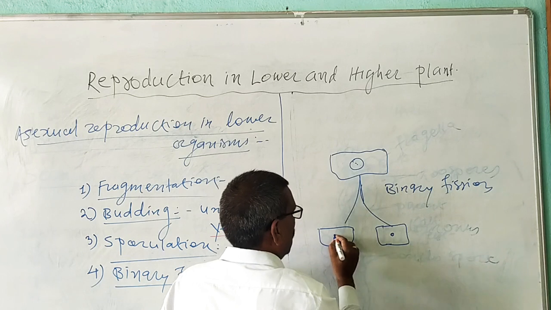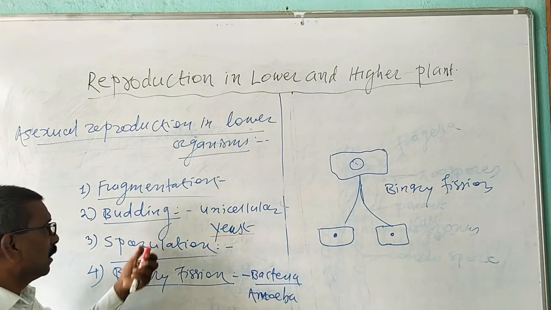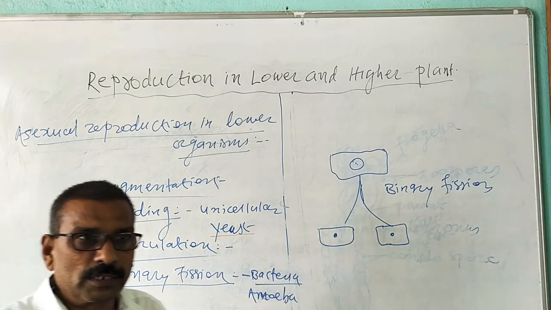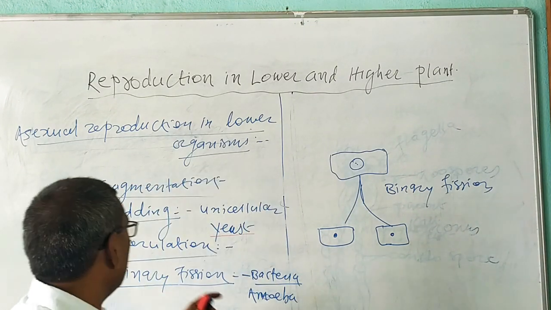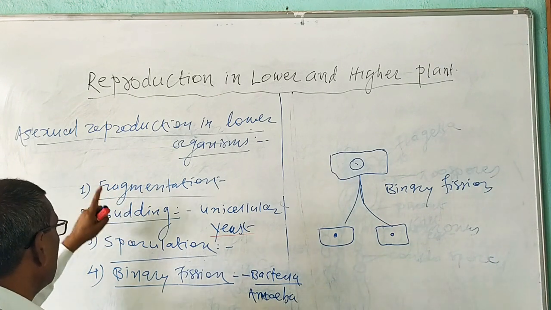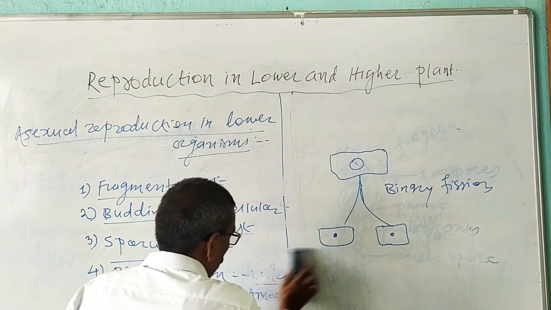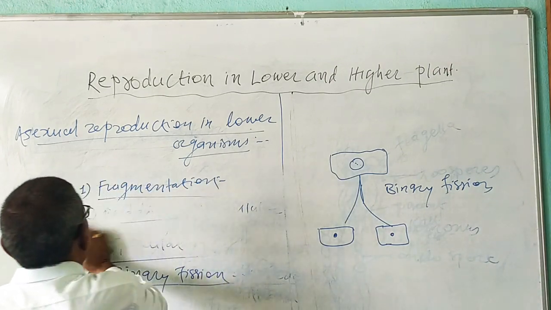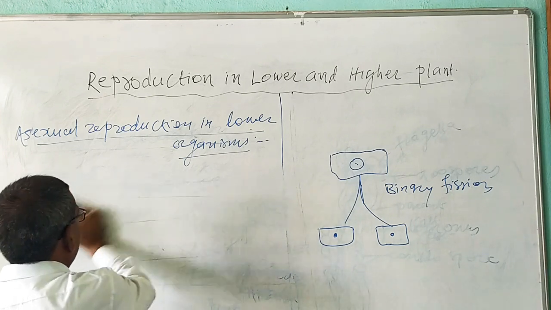This is known as binary fission. In this way, the types of reproduction found in lower organisms are fragmentation, budding, sporulation, and binary fission. Next we are going to study asexual reproduction found in higher organisms.